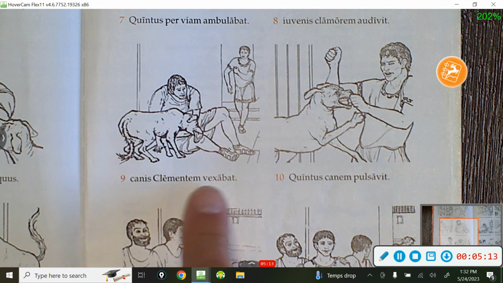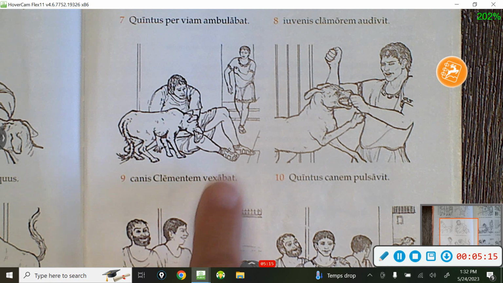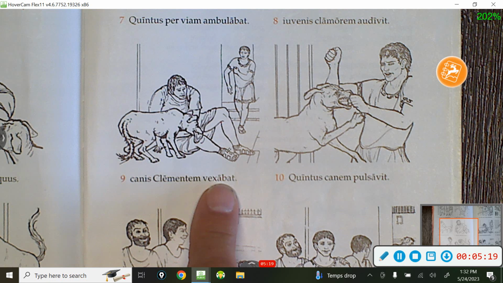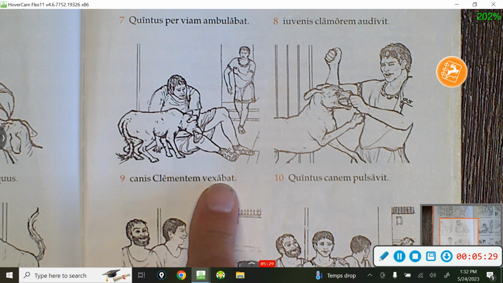Canis Clementem vexabat. I have a problem with that word there, vexabat. I thought vexabat meant to vex me, to vex you, to annoy, to irritate, to bug. But I don't know. It looks like that dog might be chewing on his leg or something there.